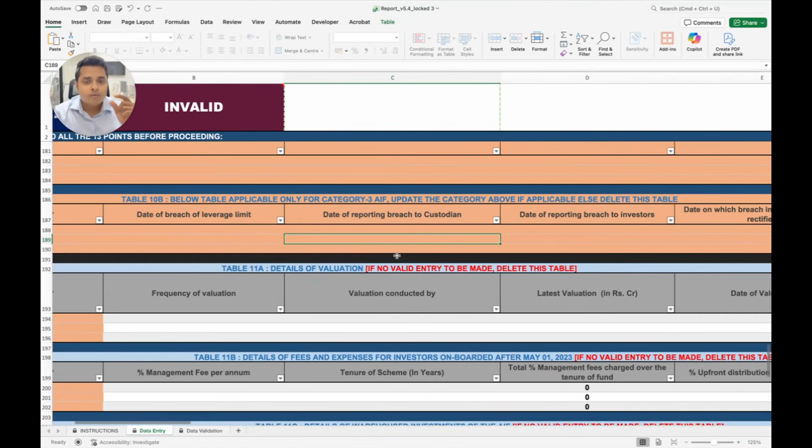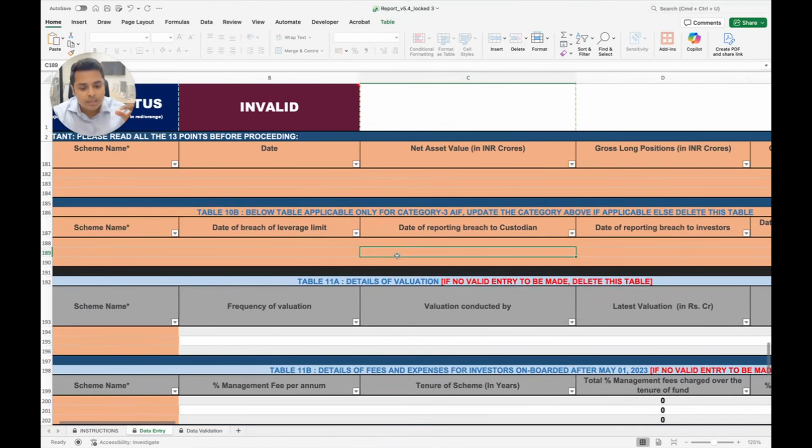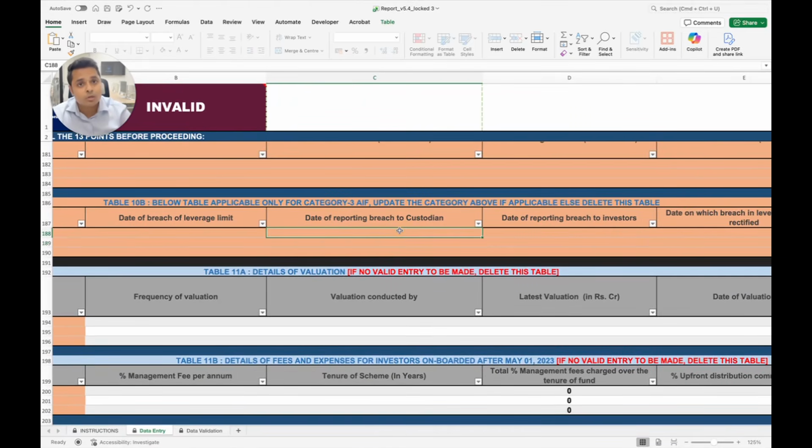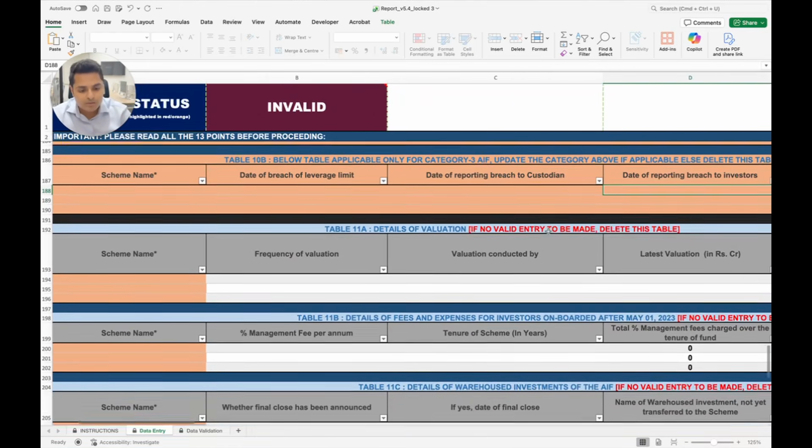So you see, with these kind of granular insights, you can catch many easy non-compliances that are done, like there is a requirement to report it to the custodian by 10 a.m. the next day and report it to the investors the next day. So you come to know whether it was followed within the timeline specified or not.